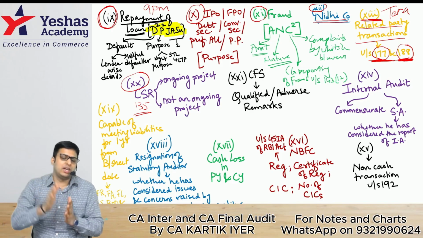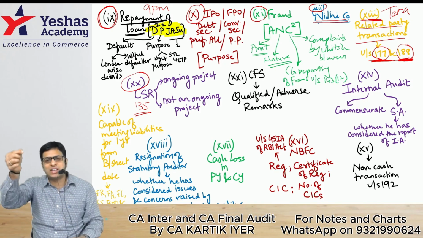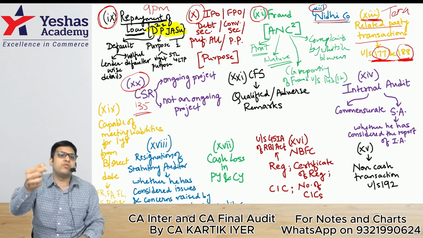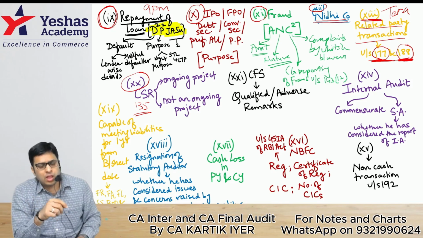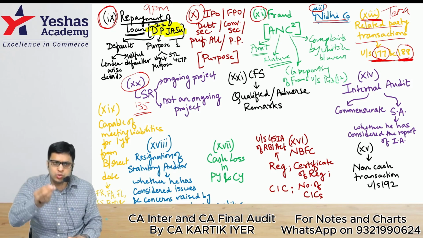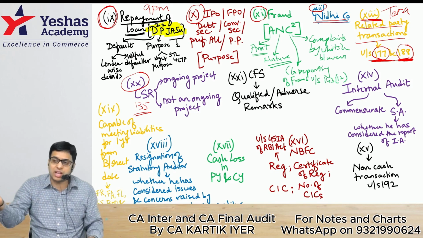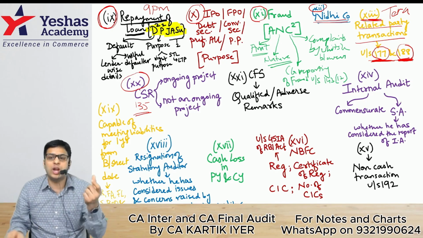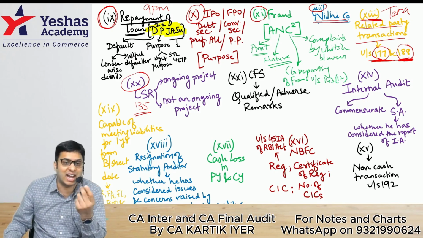D was default. Default had lender-wise details. I mean, the auditor has to provide lender-wise details, and whether the company is a willful defaulter or not, the auditor has to mention. Purpose, whether the loan is used for the right purpose, whether the company has taken a short-term loan but used it for long-term purpose. Jasu had 2 points: caring parent, careless parent.